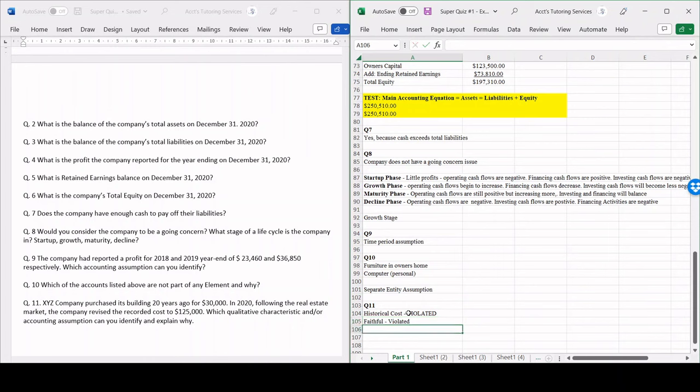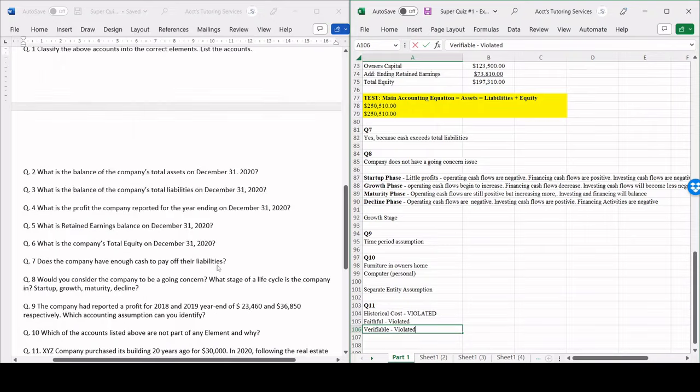We could even say verifiable is violated because anyone looking at the information would determine similar amounts. That's not the case because it should be $30,000. It's the cost that we paid for it. And yeah, that's it for question 11. And that wraps it up for this question.